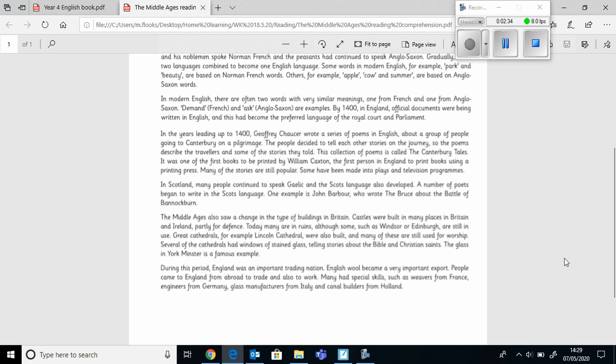During this period, England was an important trading nation. English wool became a very important export. People came to England from abroad to trade and also to work. Many had special skills, such as weavers from France, engineers from Germany, glass manufacturers from Italy, and canal builders from Holland.